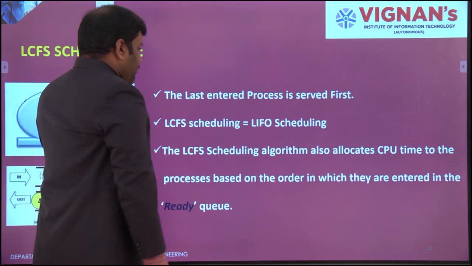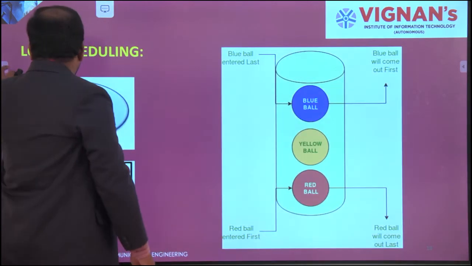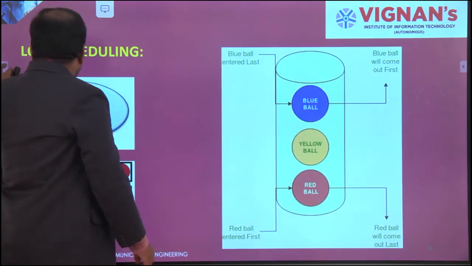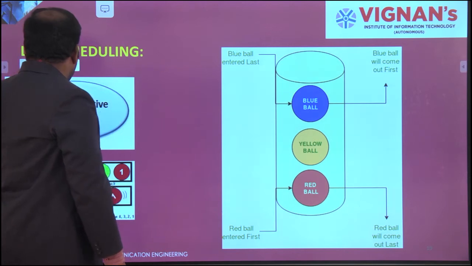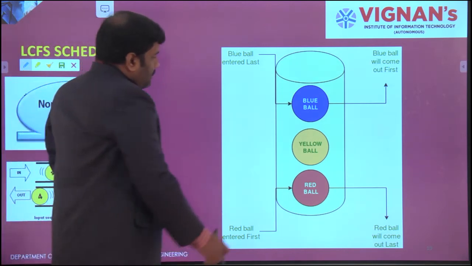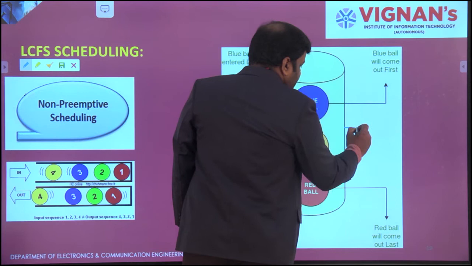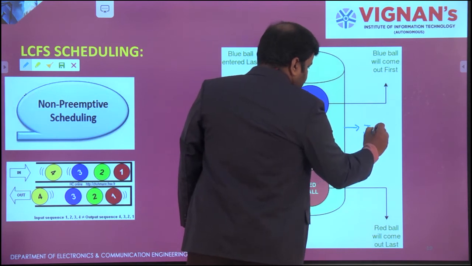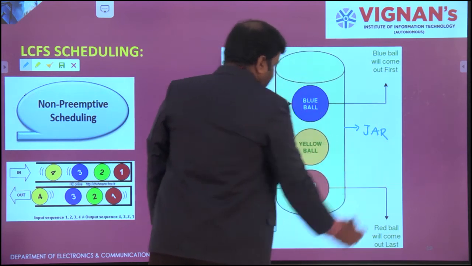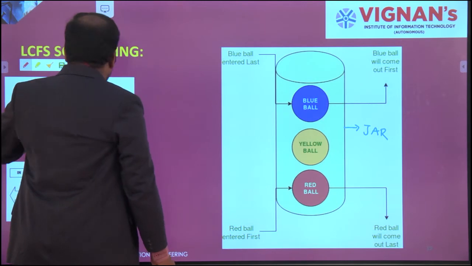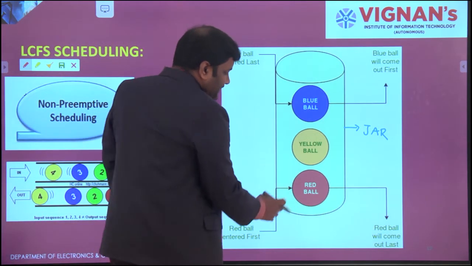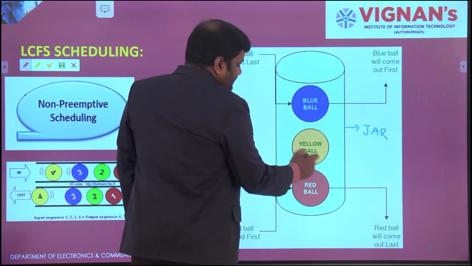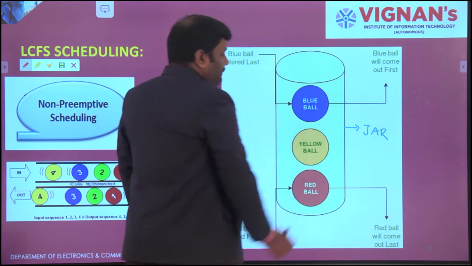So that's what exactly, here itself. This is one example, the same as what I have explained up to now. This green color is my one jar. In this jar I have taken 3 colors of balls. First one is my red ball, second one is my yellow ball, and third one is my blue ball.